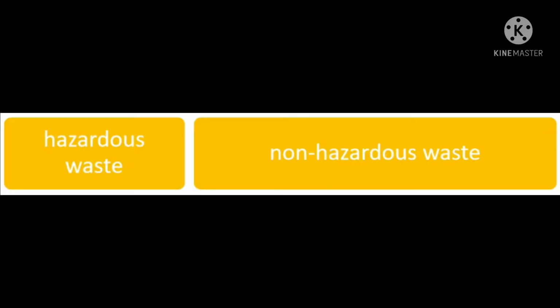One more type of classifying waste is its effect on the environment. Hazardous and non-hazardous wastes. Hazardous waste can be toxic, harmful, inflammable, reactive, corrosive, and explosives. Non-hazardous waste don't have any danger associated with them.